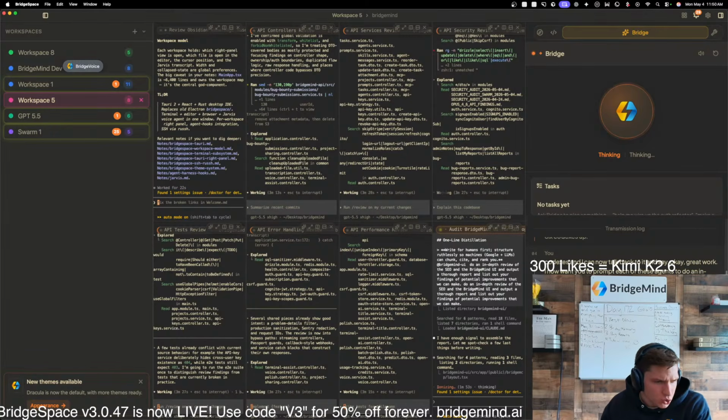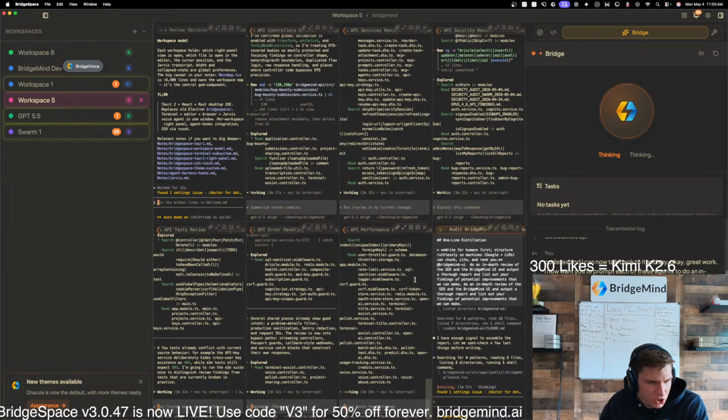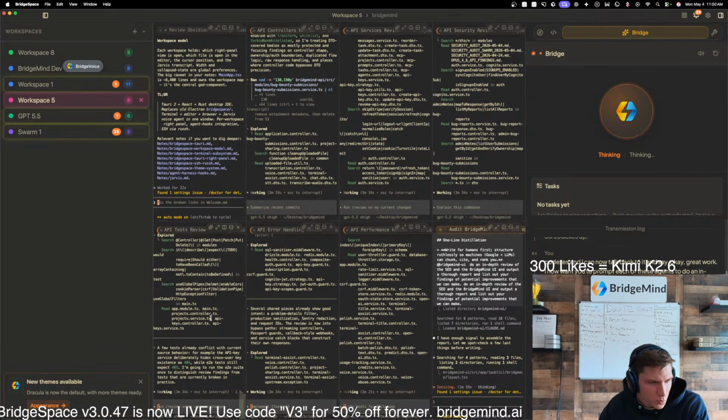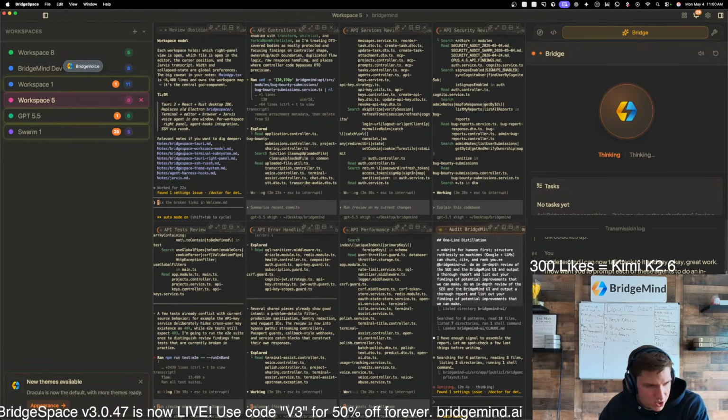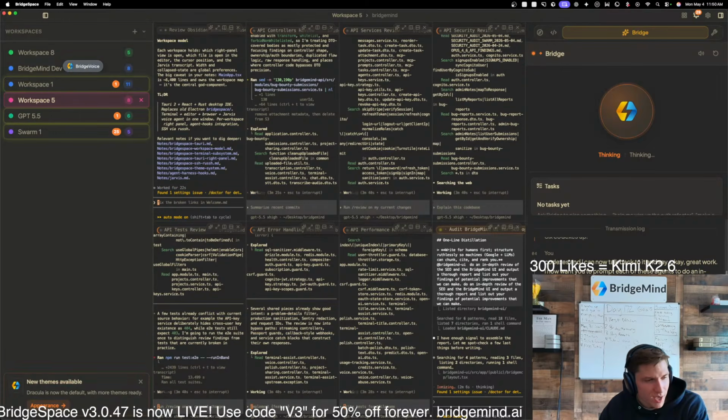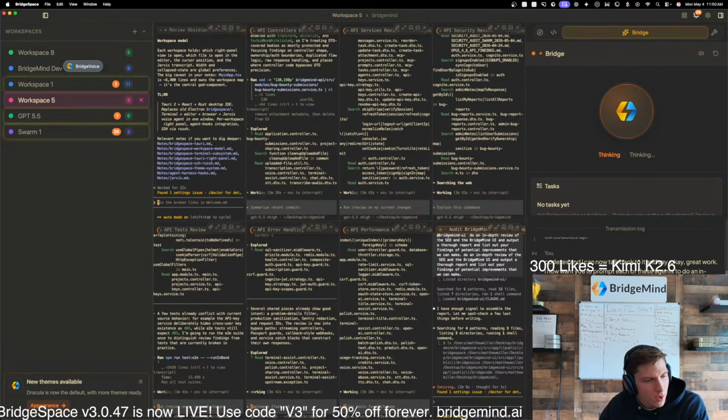Okay, Towel over on Twitch said another thing that works nicely is scoped memory injection. If the agent is working on the engine, it gets the engine related notes from Obsidian. If it works on the database layer, it gets the database notes, so the agent does not get blasted with the entire vault every time. That's interesting. Okay.